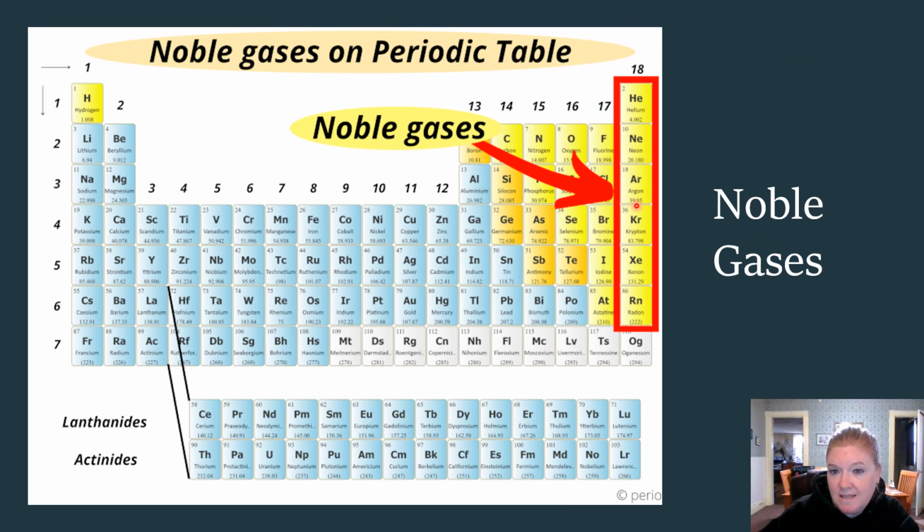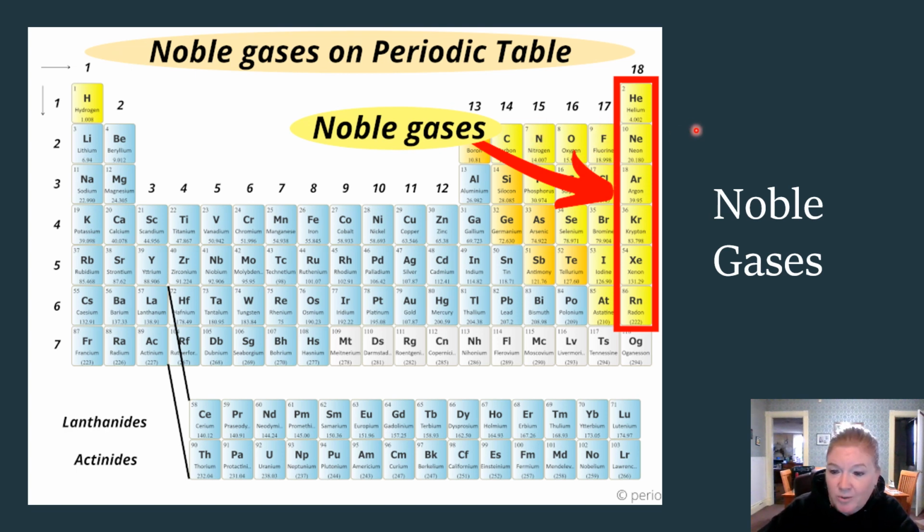Okay, noble gases on the periodic table, group 18. They're obviously all gases. Shocking, right? The name. So this whole group is all gases. But where else are gases? We have hydrogen. And then we have a little like 7 kind of flipped. So we have nitrogen, oxygen, fluorine, and chlorine. Right here, this little cluster. Those are also gases.